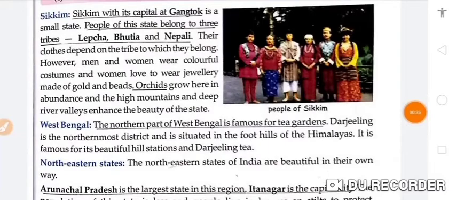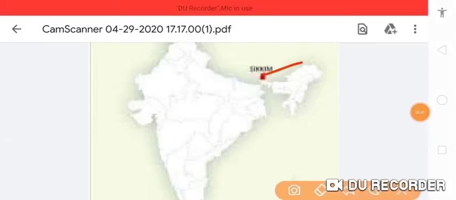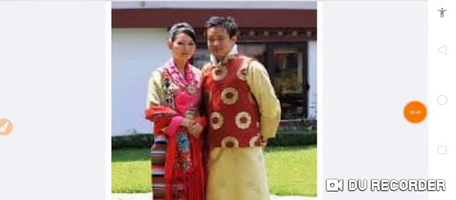Now let's study about Sikkim. So where is Sikkim on the map? Sikkim is here. The red portion is Sikkim. And this is the traditional outfit of the people of Sikkim.